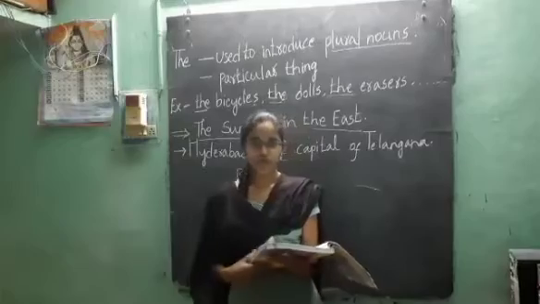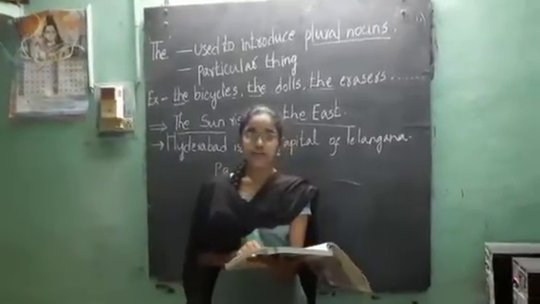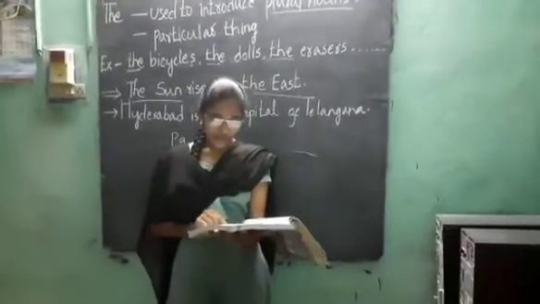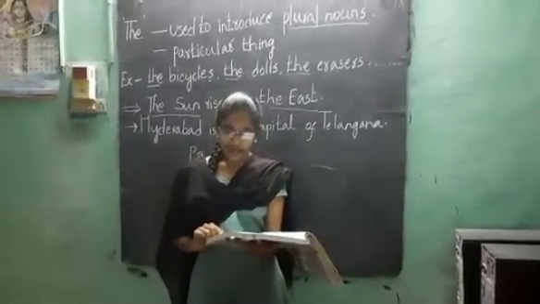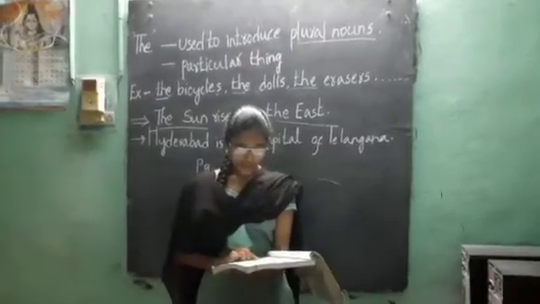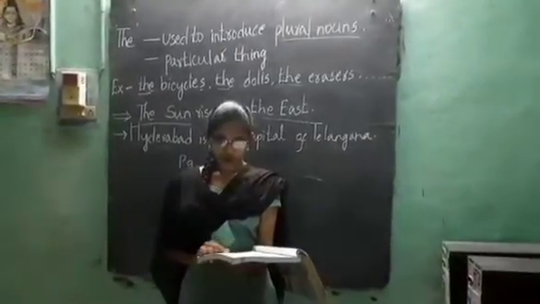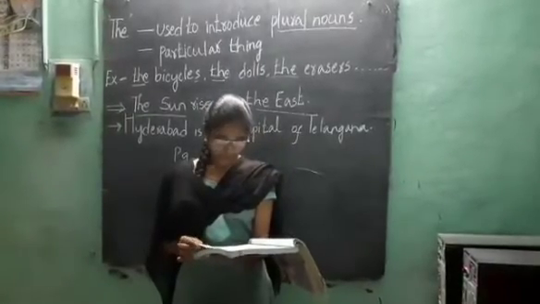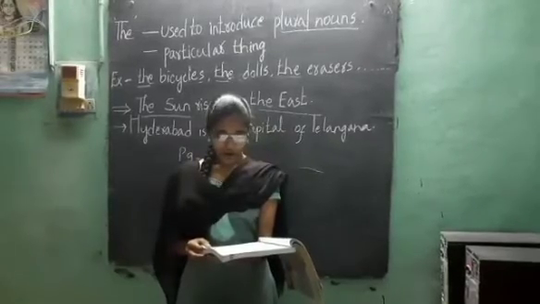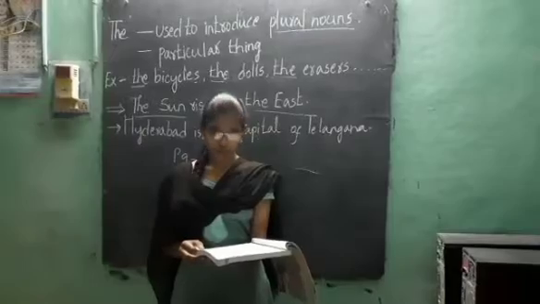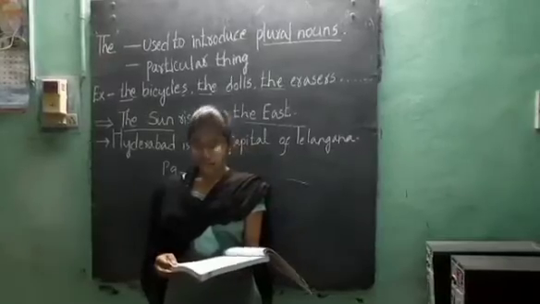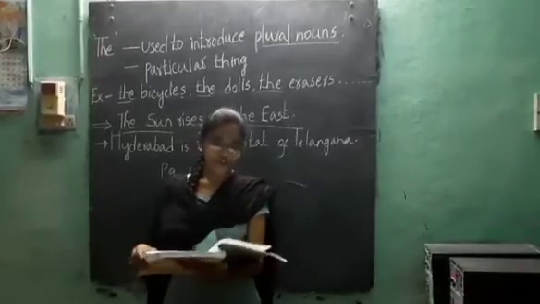See here children, take out your pencil. When I am telling you, underline it there. Examples: Many years ago, a ship was sailing on the calm water of the sea. Underline a ship. Next one: The ship wrecked on the rocky shore and was broken into pieces. Underline the ship. Next one: I saw an elephant and an eagle in the zoo. Underline an elephant and also underline an eagle, which are highlighted in red and orange color.